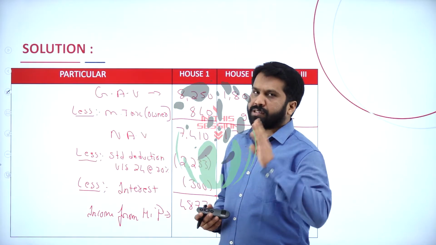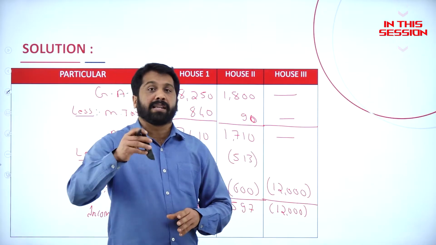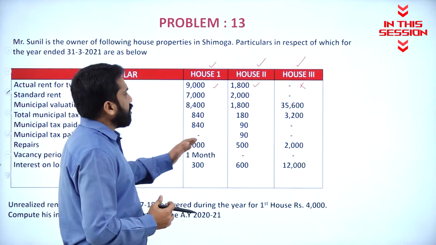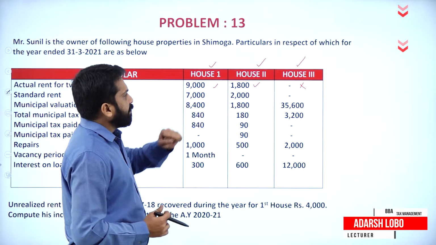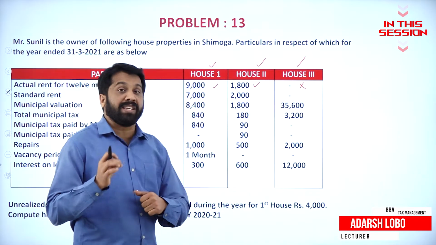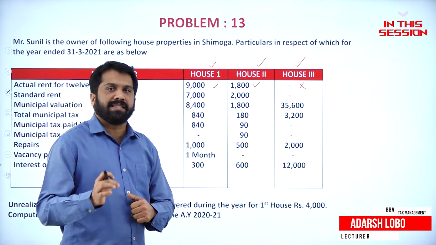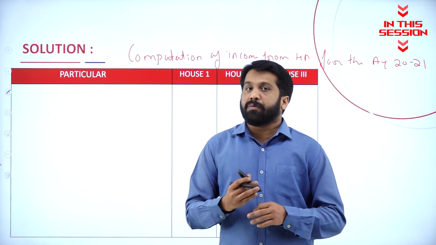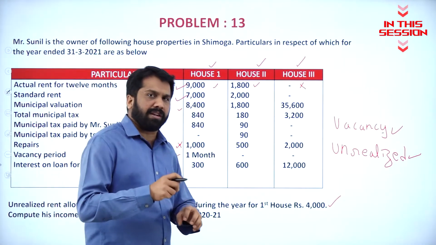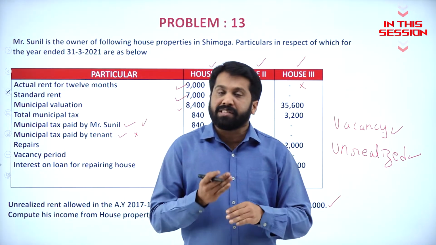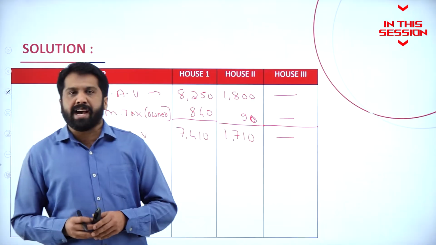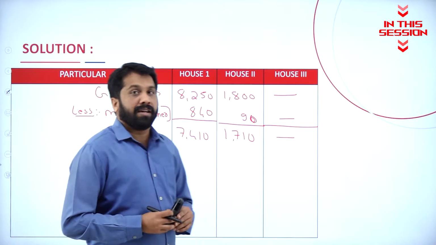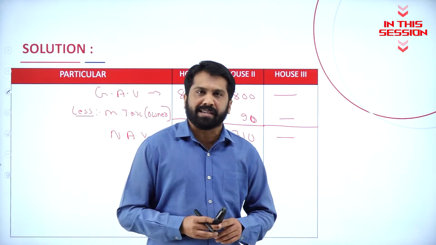Unrealized rent means almost 3 years back, old one. Now we have collected. That is the income or expenditure. Income. If the actual rent received is not mentioned, the third house, we consider it as self-occupied. Your fair rent with municipal value, whichever is higher. Whatever actual rent received, we consider. We are supposed to minus 1 month. If they have taken any interest on construction, interest on repairs, we are supposed to consider.